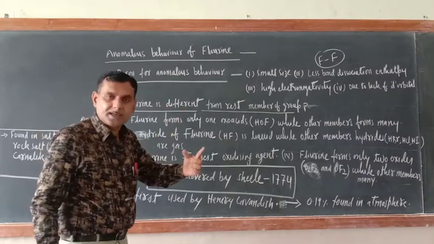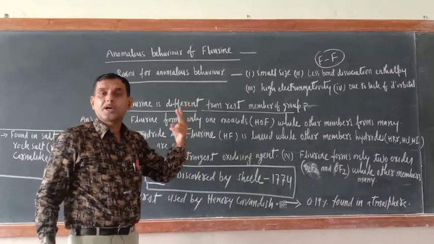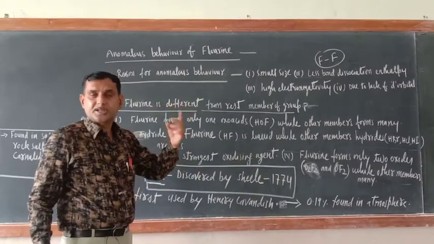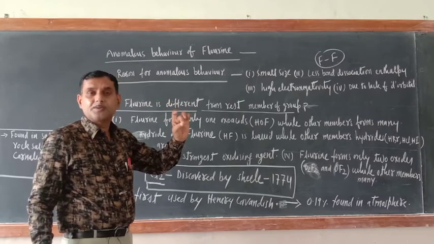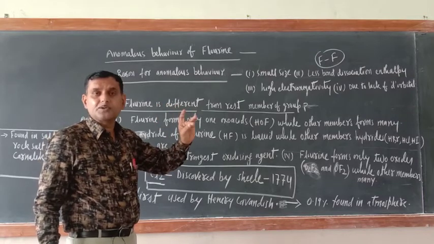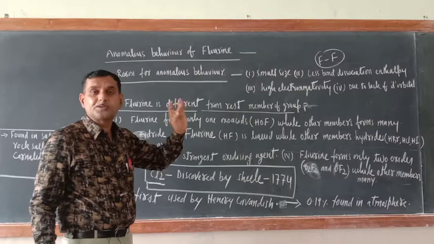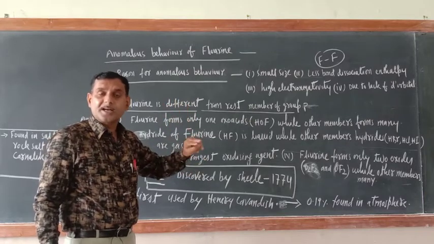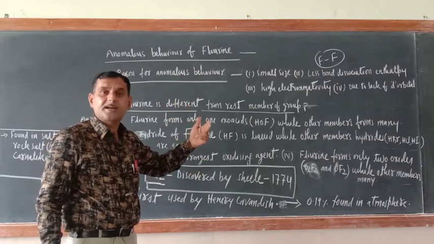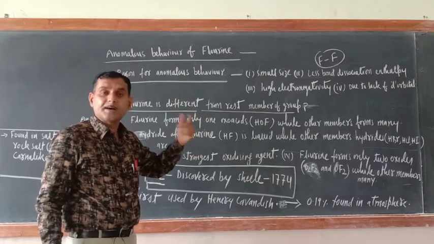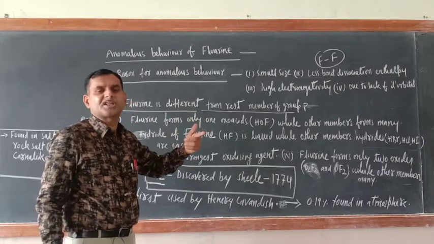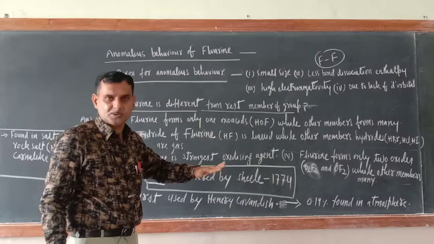To be a strong oxidizing agent, there are three conditions: electron gain enthalpy should be high, hydration enthalpy should be high, and bond dissociation enthalpy should be less. The electron gain enthalpy of fluorine is less than that of chlorine, but that has been compensated by the higher hydration enthalpy of fluorine and its lower bond dissociation enthalpy.